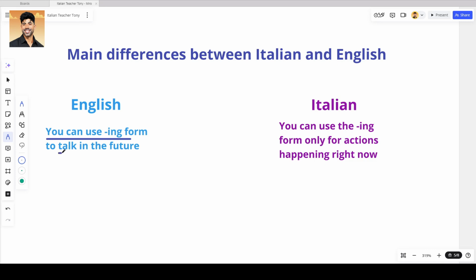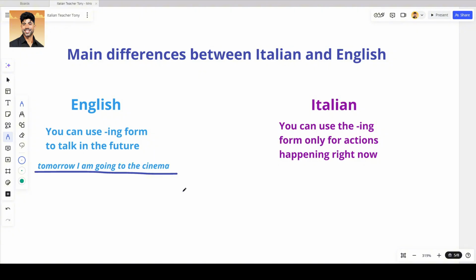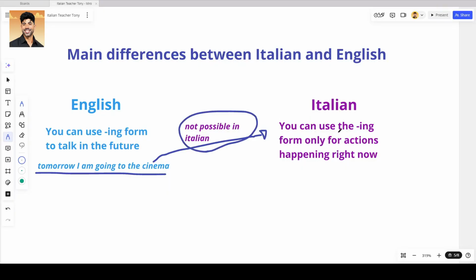But now let's talk about the main differences between Italian and English, because it's pretty important. The first main difference is that in English you can use the present continuous form to talk about the future. For example, tomorrow I'm going to the cinema. This structure in Italian is not possible. In fact, the continuous form in Italian is used only for ongoing action, either happening right now, at the present, or ongoing action in the past, if you're talking at the past, but never for actions in the future.